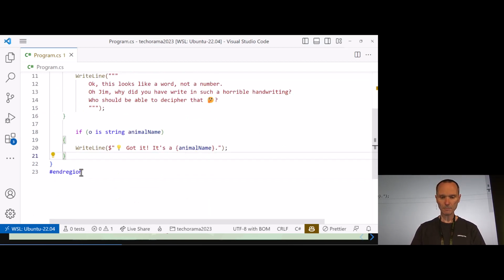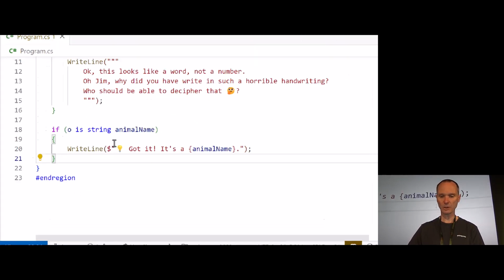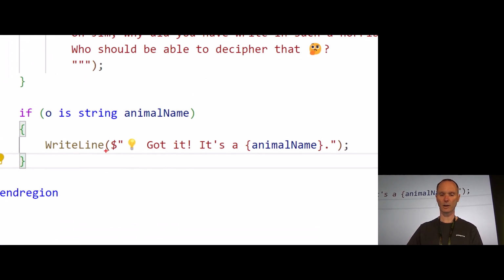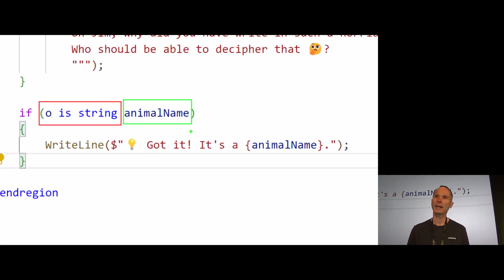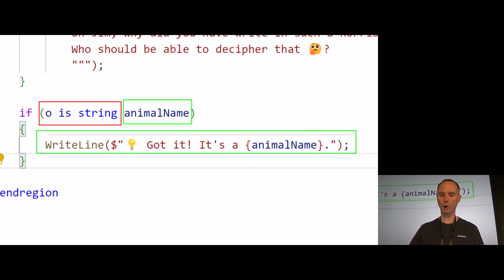Let's check this one. I will zoom in so you can really read it very well. So this is the traditional pattern matching that you have seen before, but now we have an additional variable here. Now what's this variable? This is a variable declaration. What we essentially do is declare the variable animal name and assign it the value of O as type string. And this value is only assigned within the code block of the if statement.